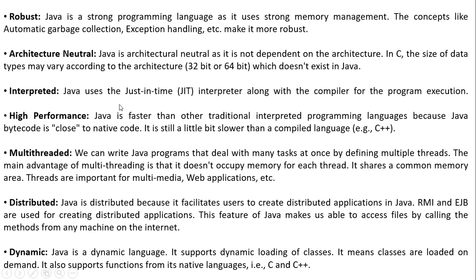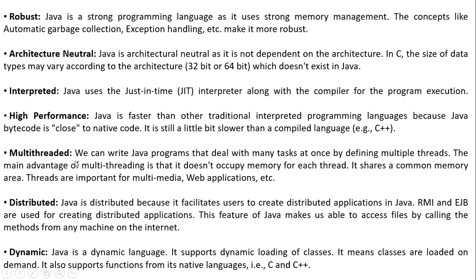Interpreted. Java uses the just-in-time JIT interpreter along with the compiler for program execution. Now, why is Java performance high? Java is faster than other traditional interpreted programming languages because Java bytecode is close to native code. It is still a little bit slower than a compiled language, for example C++.